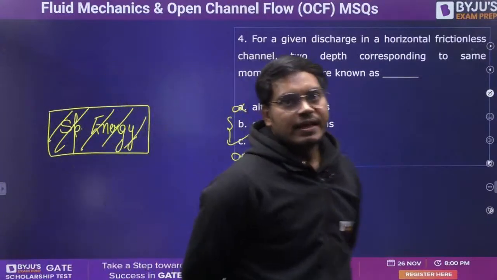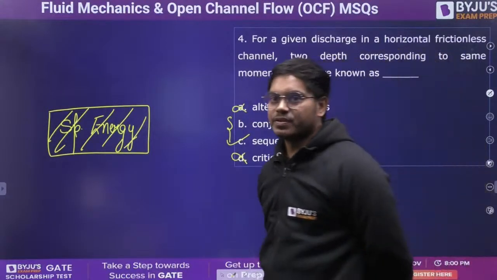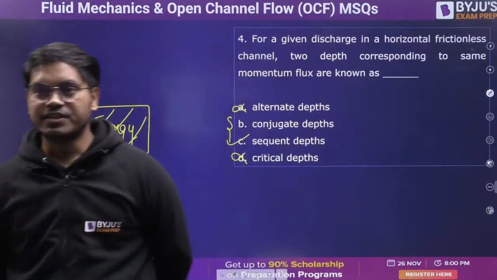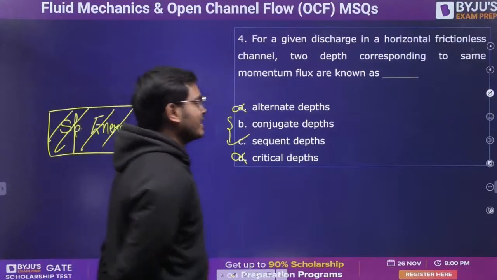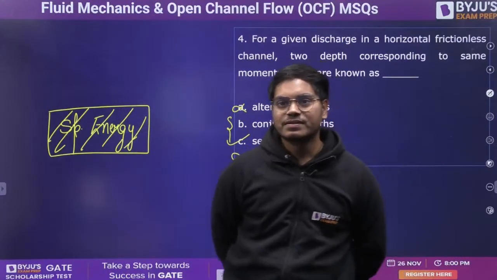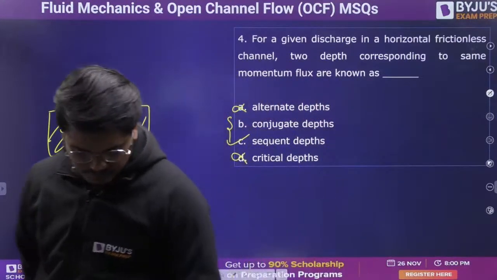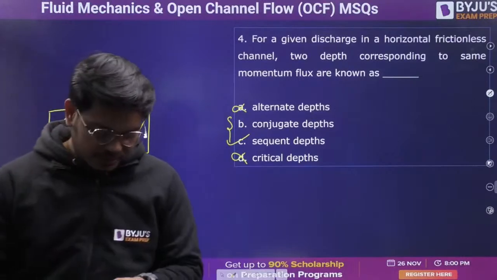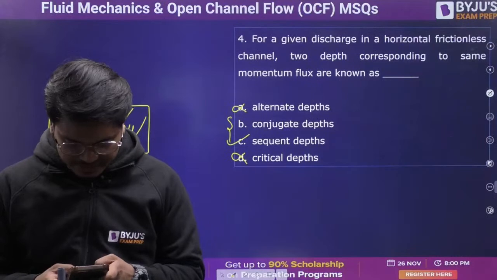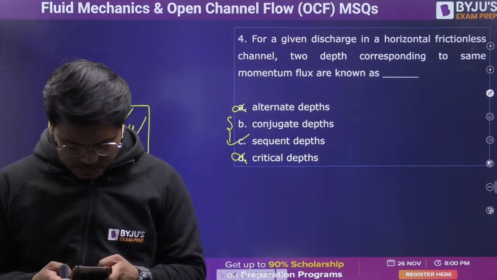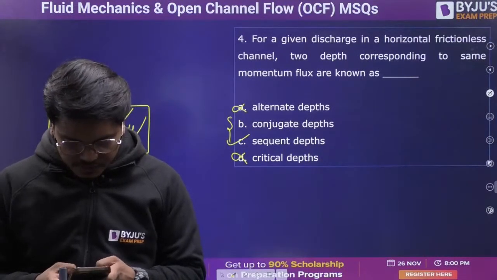What actually is the conjugate depth? If not, Rishabh, then what actually is conjugate depth? Come on, everyone. I'll quickly share the session with everyone, those who have missed it.